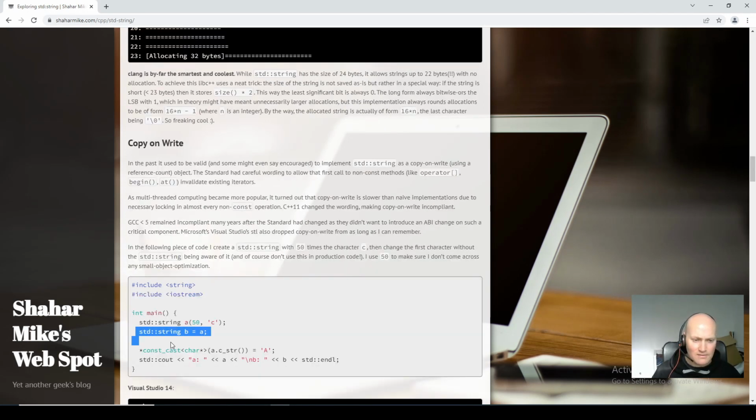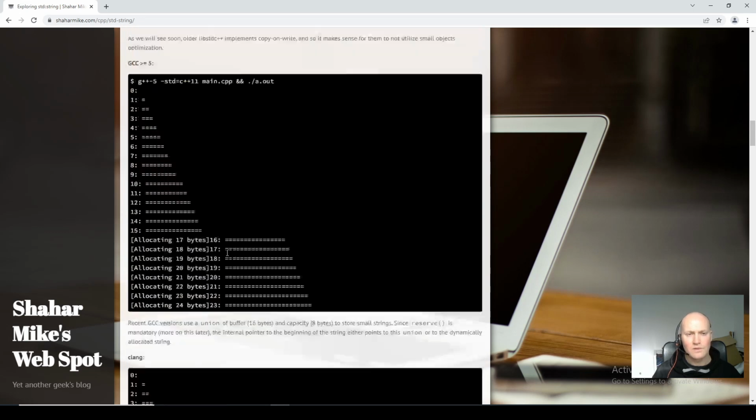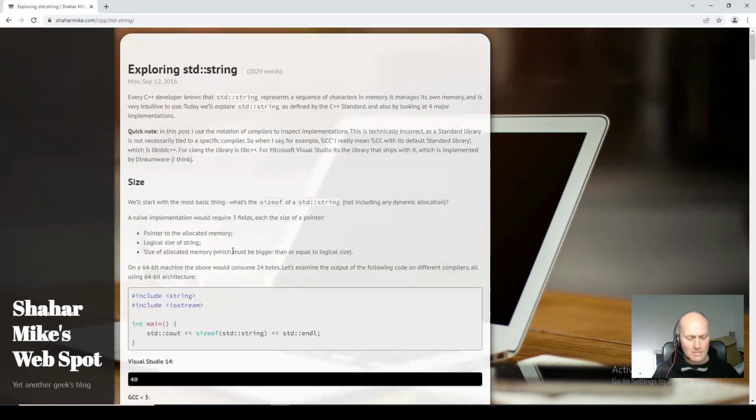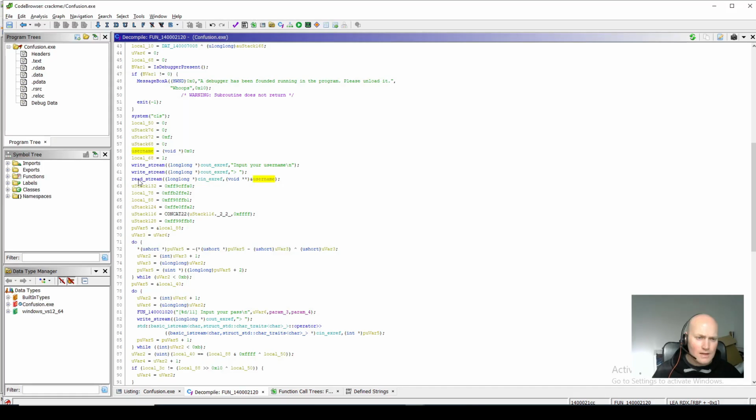So when a string is defined, it can look like this. So for example, std::string, and then you pass it a character. Okay, so that's how they're defined. So let's go back to our code now. Right. So if this is reading text from the user into the username variable, which we think is a string, let's follow this function and see how it works.